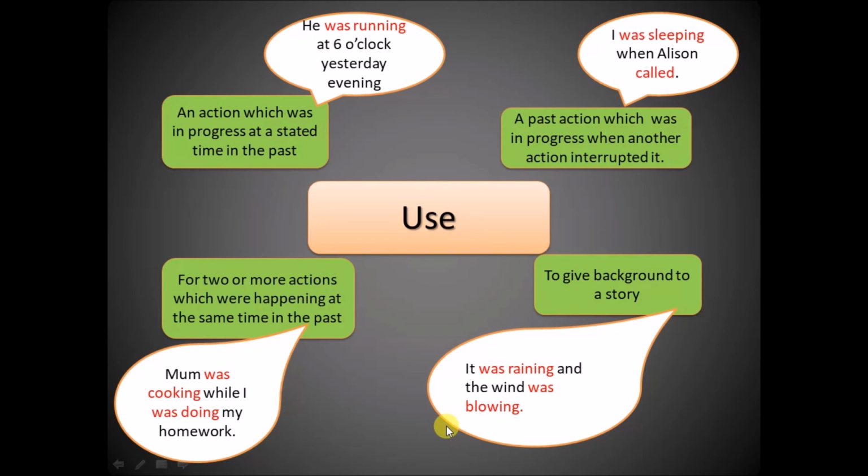And in the end, past continuous is used to give background to a story. So when you tell a story, you can use past continuous, like for example, when you describe the weather or the situation, you can say it was raining, the wind was blowing, and the birds were singing, etc.